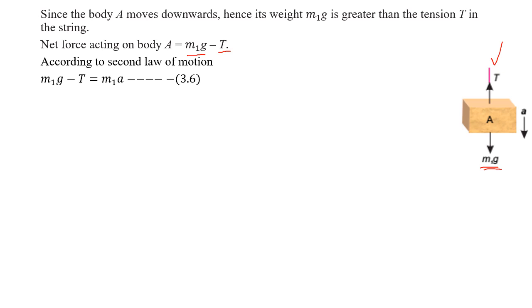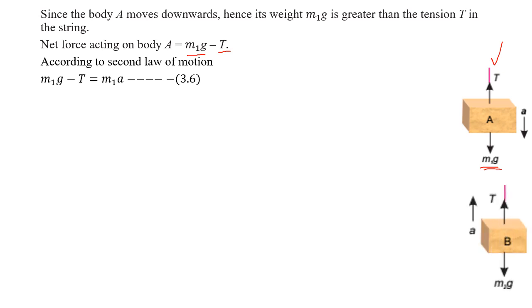So the net force is m1g minus T. Here m1g is the weight, since the weight is mg, and the mass is denoted m1. The weight is greater than T, which is why the body is moving downward. So the net force is equal to m1a, where m1 is the mass and a is the acceleration.